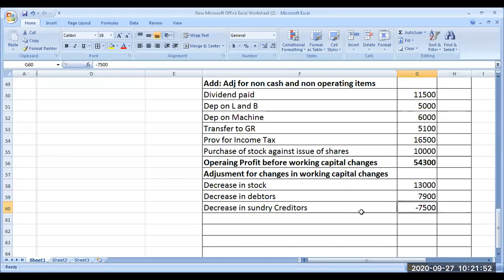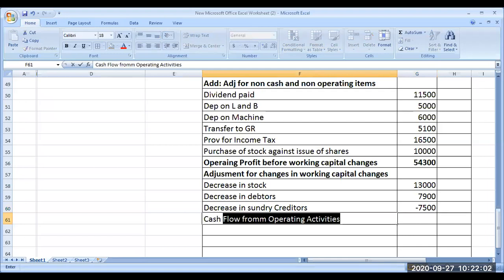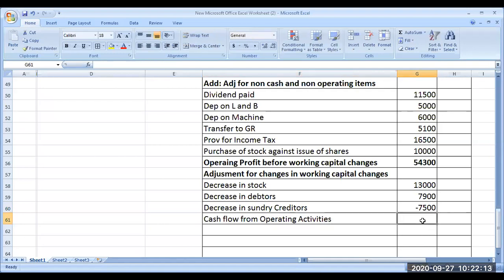Any other current liability? No other current liabilities are there. So I just take the total of this. Cash flow from operating activities is equal to the sum of this, 67,700.